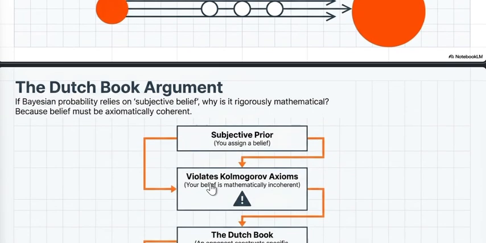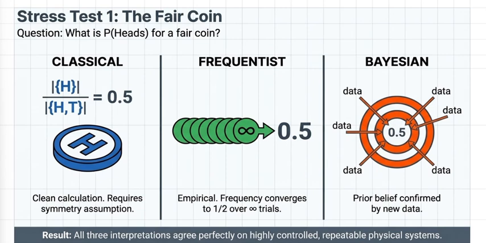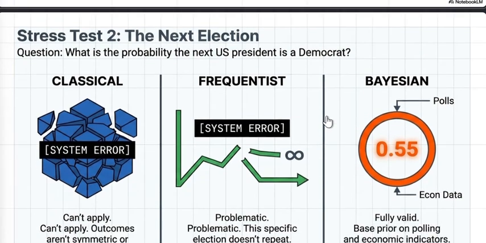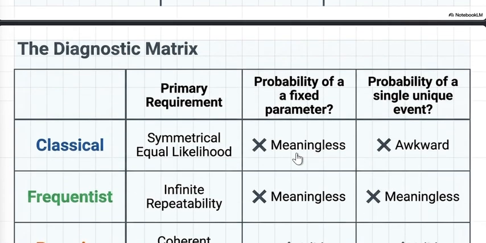Moving on, the fair coin. How you see a fair coin toss differently in classical, frequentist, and Bayesian terms. You can see it here. Moving on to the next section. So it's all like that.